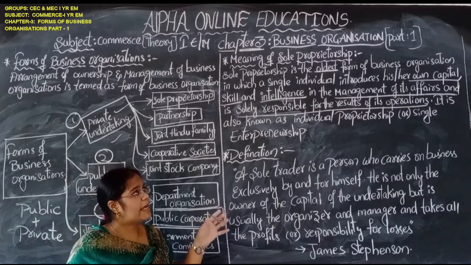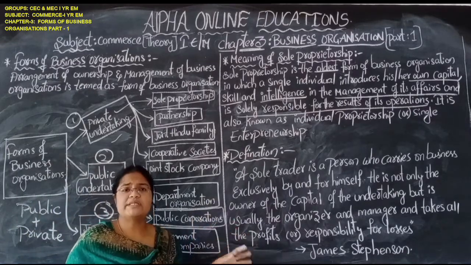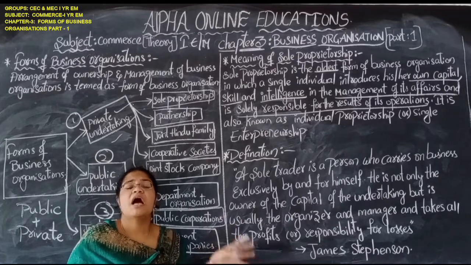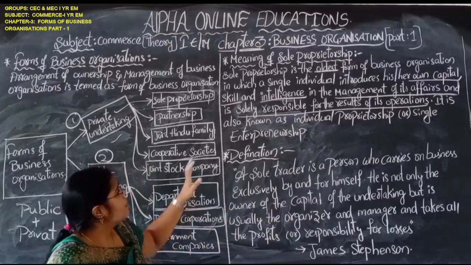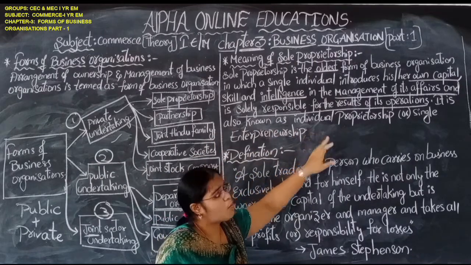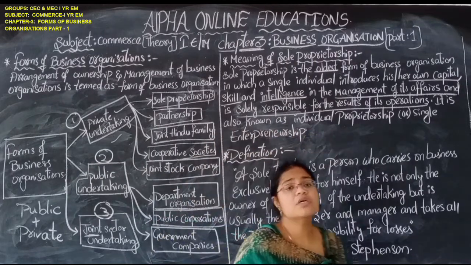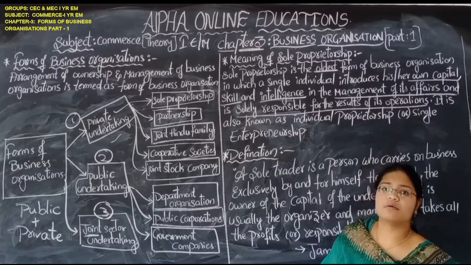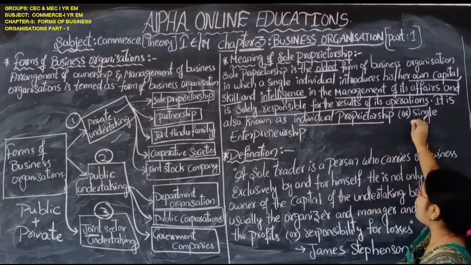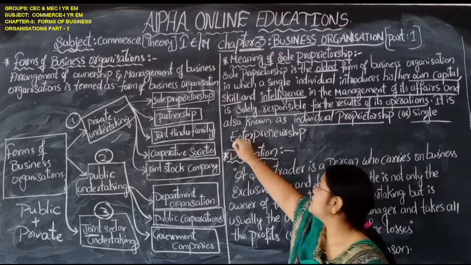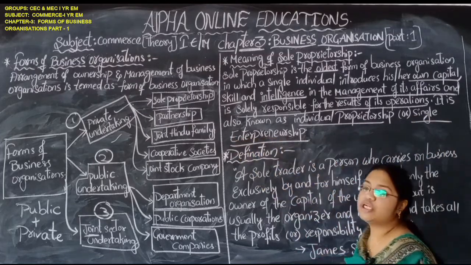So he is the person who is responsible for the profit and loss that come in his business. Okay, he is also known as individual proprietorship. This type of sole proprietorship is also known as individual proprietorship or single entrepreneurship.